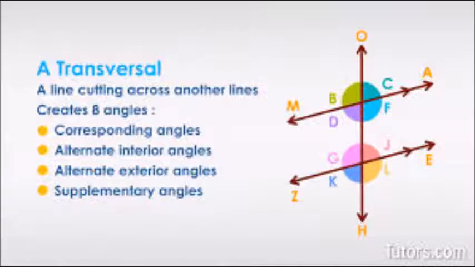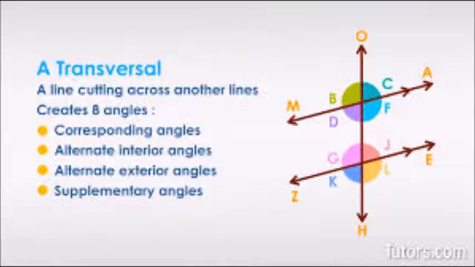Exterior angles lie on the outside of the body just like our hair. Interior angles lie on the inside of the body like our organs. Corresponding angles are basically copycats of each other. Alternate interior angles are basically ones which lie in an alternate direction.